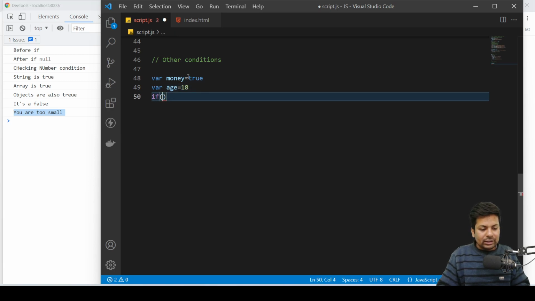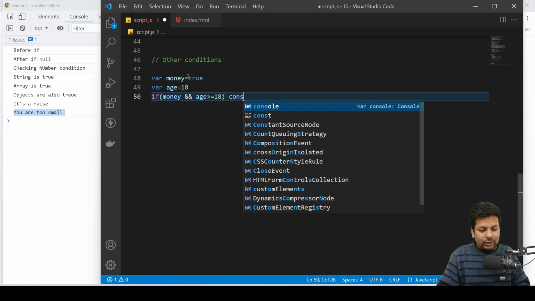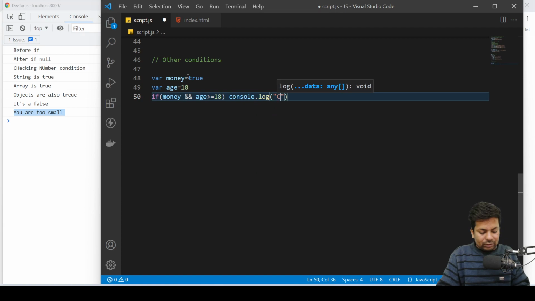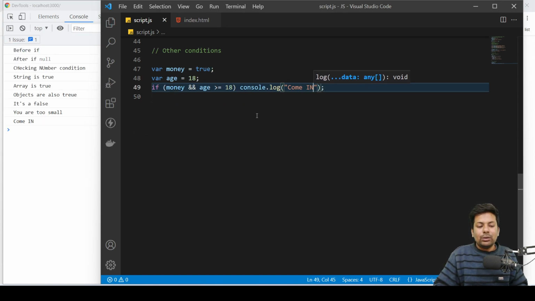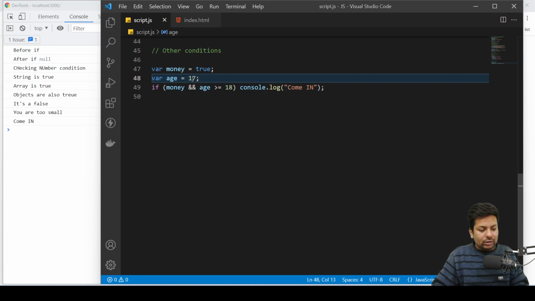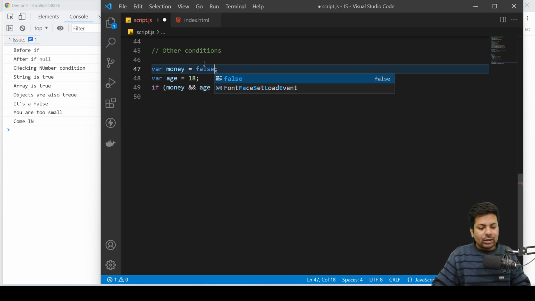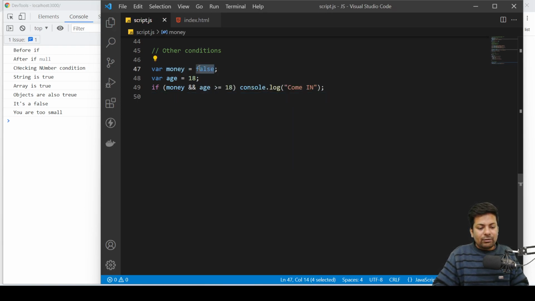I'll check if a person has money and the person's age is greater than or equal to 18, then only let the person come in. So you can do two conditions or 3, 4. You can put a lot of ands. You can only come in. Suppose if smaller, you can't. If false, you don't have money, then also you can't. You should have both. You should have money also, and your age should be 18 or more.